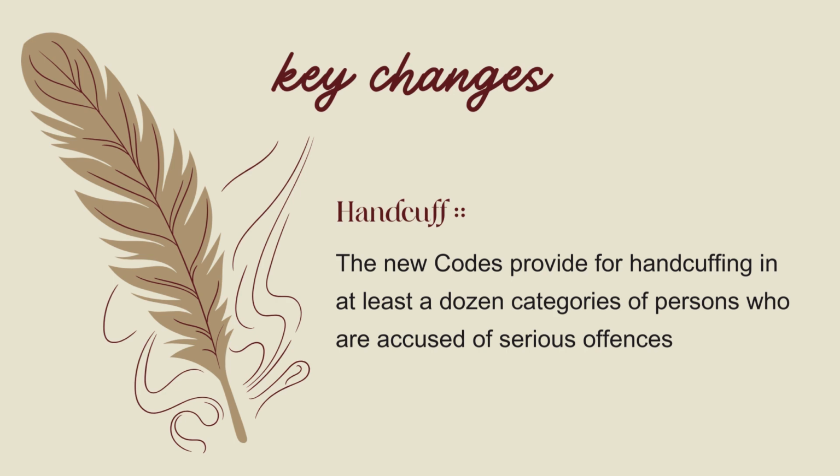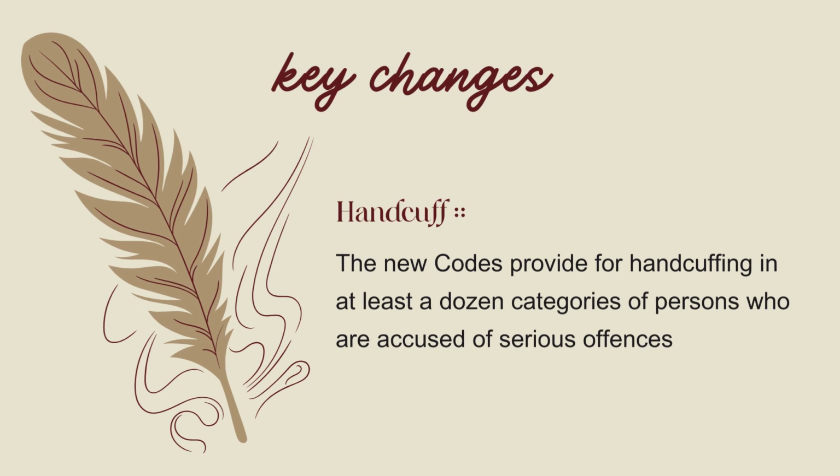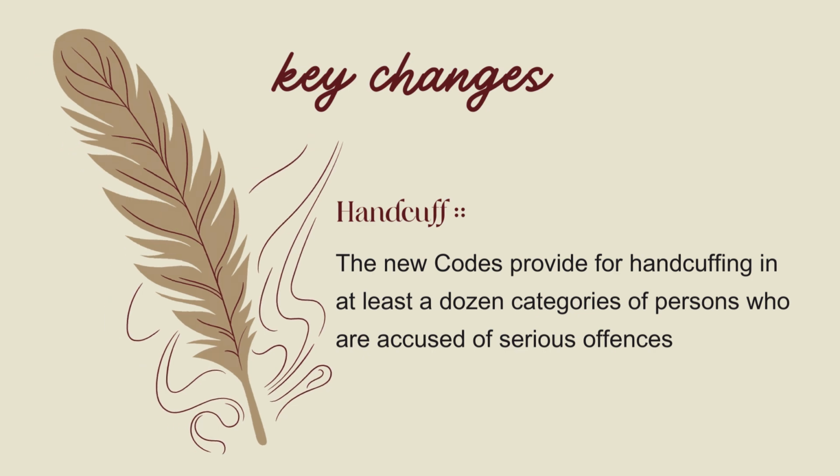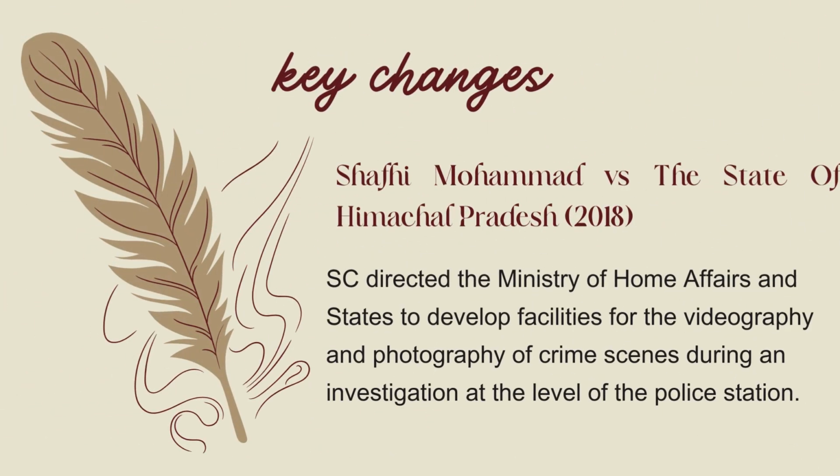But the enabling section that guides handcuffing has not changed. It says that the person arrested shall not be subjected to more restraint than is necessary to prevent his escape. So the investigating officer still has to justify the handcuffing with the possibility of escape when such criminals are produced before the court. So the preferred use of electronic devices, as we discussed before, still has its limitations.